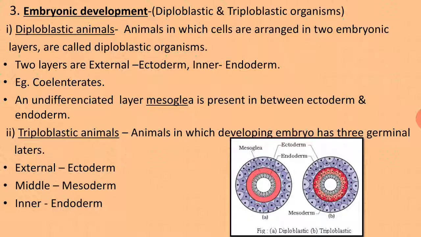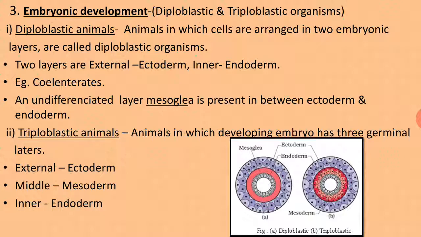In some animals the organs are formed, or the cells are arranged, in two embryonic layers; as the embryonic layers are two, the organisms are diploblastic organisms. The two layers are, according to their position, the external layer ectoderm and the inner layer endoderm. Ecto is external, endo is inner.